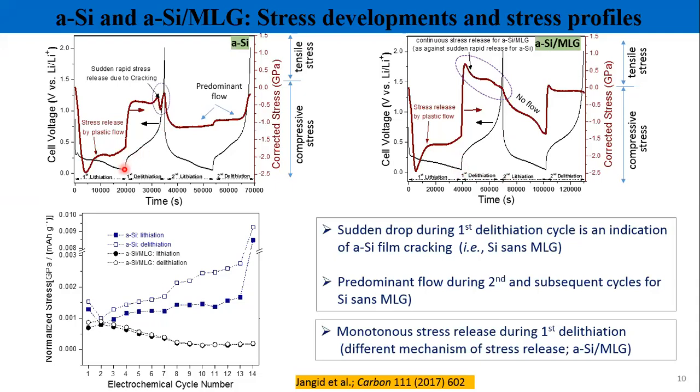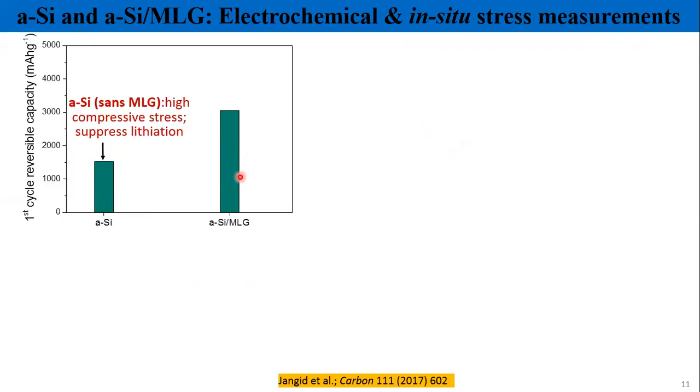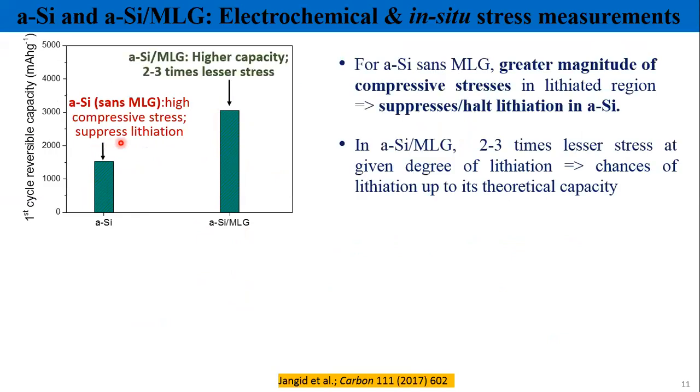So if you compare this here to here and here to here, you will see that in the presence of graphene, the amount of stored lithium is just double as compared to silicon without graphene. In the presence of graphene, the reason is that silicon experiences more compressive stress. Due to that more compressive stress, the further lithiation of silicon films gets caused.